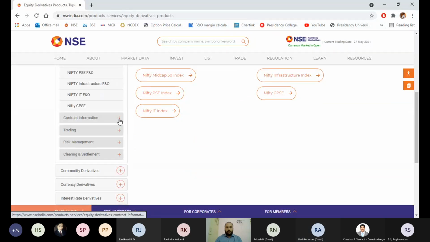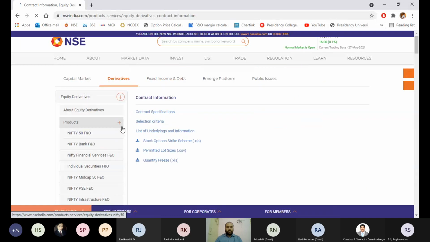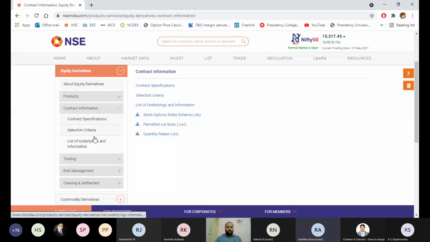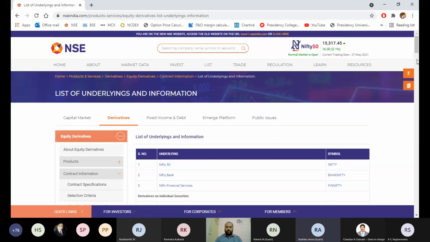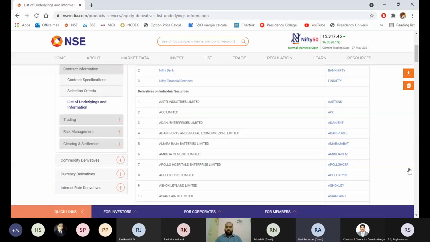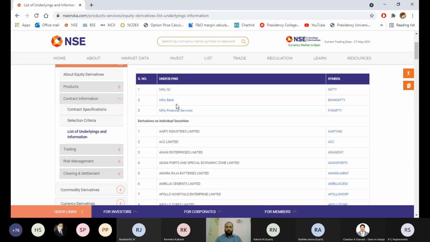contract information. If you click on contract information, you will get to know contract specification, selection criteria, list of underlying and information. If you click on this list of underlying and information, you're going to get the list of stocks which are allowed for trading. We know that we have two different exchanges, one is NSE, the other one is BSE. In NSE, we have Nifty 50, we have Bank Nifty, then we have Nifty Financial Services. These are the three indexes which are available for trading.